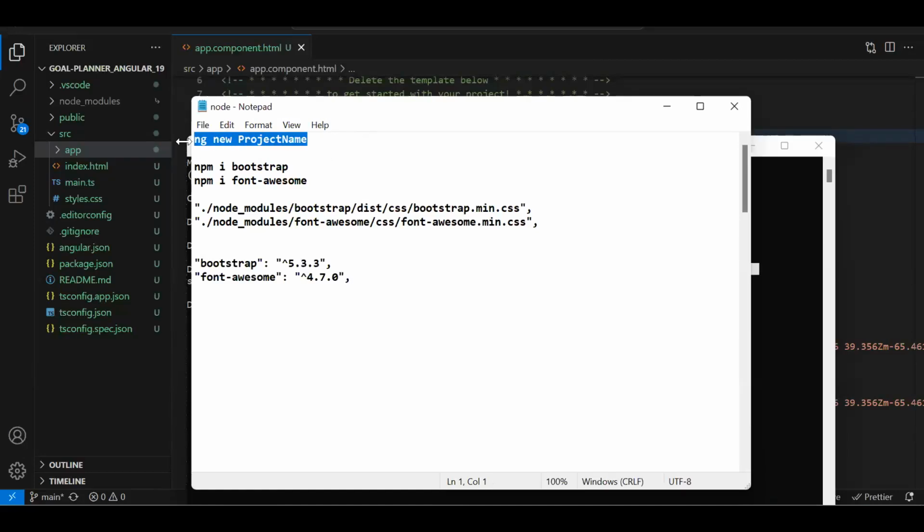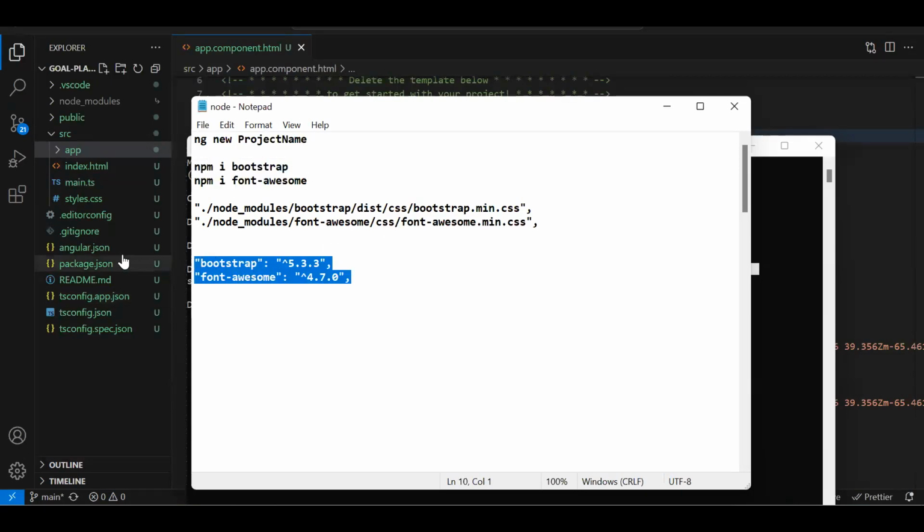Once you do that, either you want to use Material or Tailwind or Bootstrap, whatever you want to use, you install that. I'm using Material, Bootstrap and the font awesome. So in my node module, I have already added it. Just in my package.json, I have to add it. But in your case, once you create the project, after that, open a command prompt and run this command.